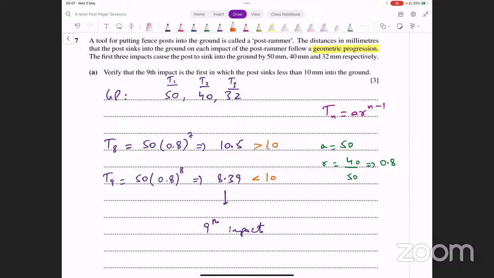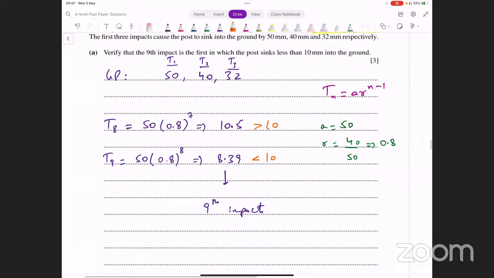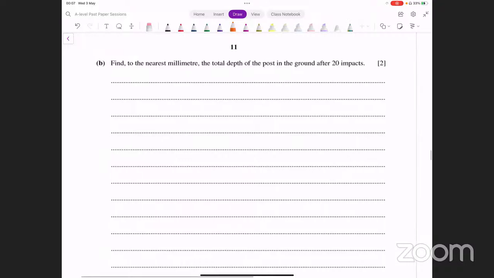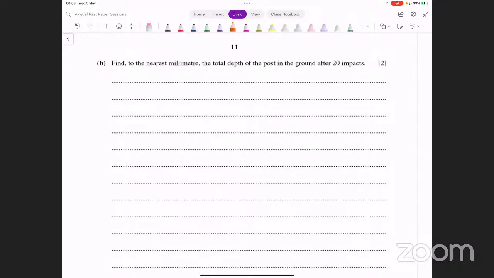All right, let's assume. So part A is this. Let's look at part B now. It says find to the nearest millimeter the total depth of the post in the ground after 20 impacts. Okay.